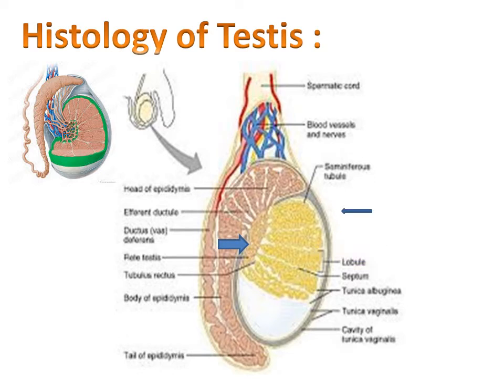Inside the lobules, 1 to 4 convoluted tubules are known as seminiferous tubules. These lobules are connected to this portion, known as rete testis, which means all lobules are connected by a network of tubules. That network of tubules is called rete testis, and rete testis is connected to the epididymis.